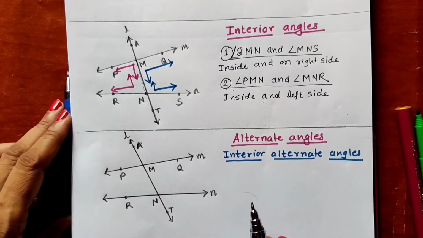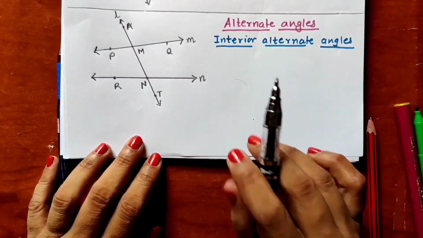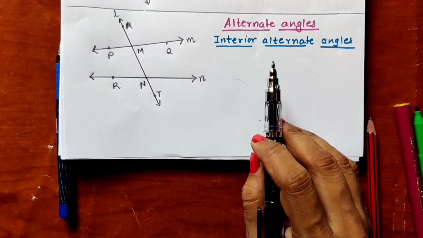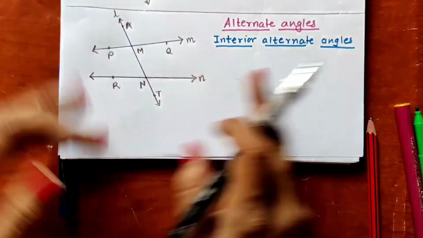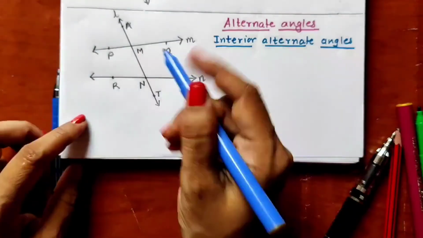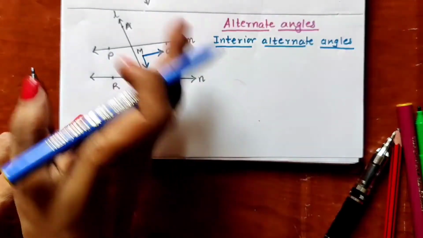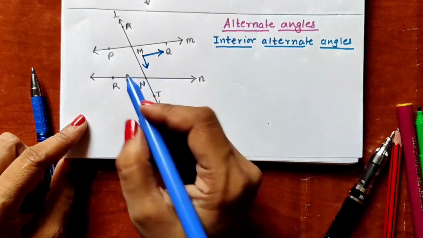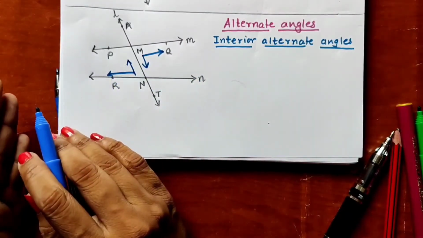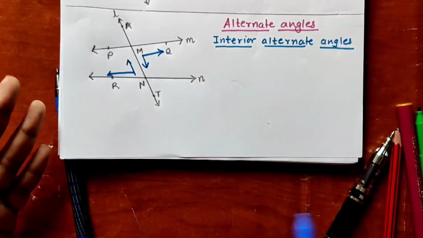Now let us see alternate angles. There are two types of alternate angles: interior alternate angles and exterior alternate angles. Interior means they are inside of these two lines and alternate means they are in the opposite direction of each other. For example, the first pair I can draw: inside the two lines and on the right hand side of the transversal, and similarly inside the two lines and on the left hand side of the transversal, but opposite to each other.